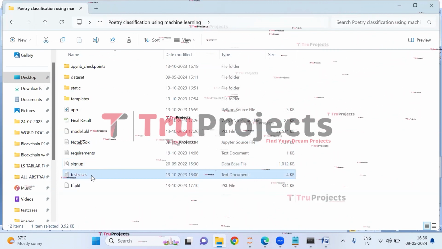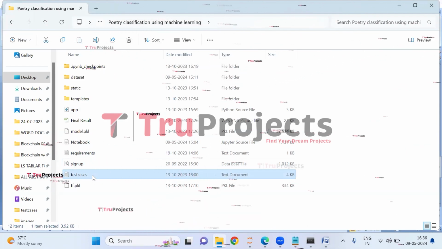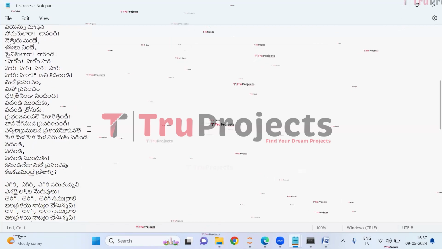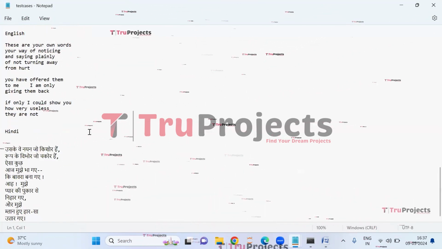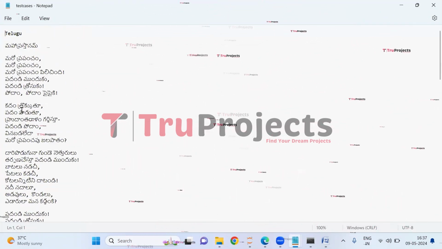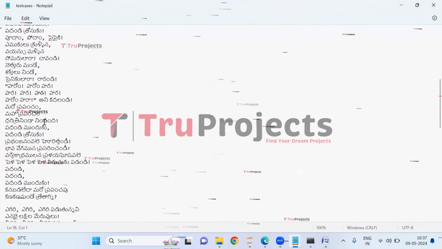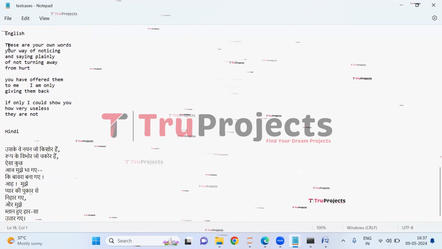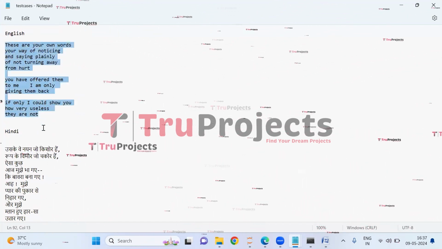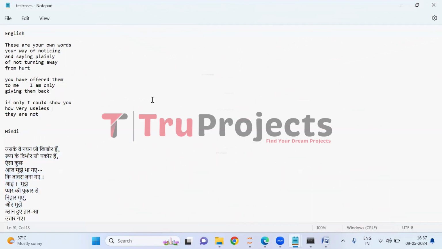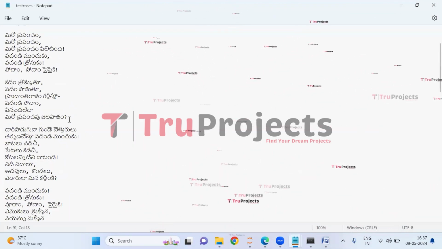And here we have the test cases text document. Let us open this. So here, these are the test cases which we will use during the execution. These are the poetries present in Telugu language as well as in English language and even in Hindi language. So we will use these poems during the execution.